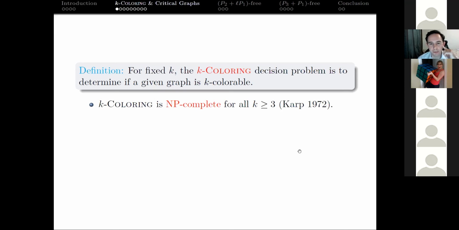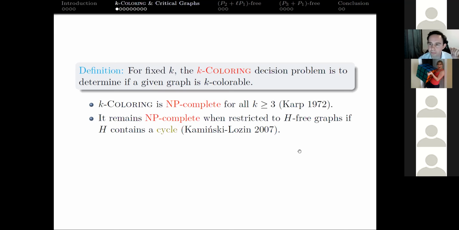And even if we restrict the input graphs, we don't always get an improvement. So if we restrict the domain of what we're going to decide the K colorability of, if we're only looking at H-free graphs, where H contains a cycle, the problem is going to remain NP complete. So we can't forbid a single subgraph that contains a cycle and expect to reduce the complexity of this problem.